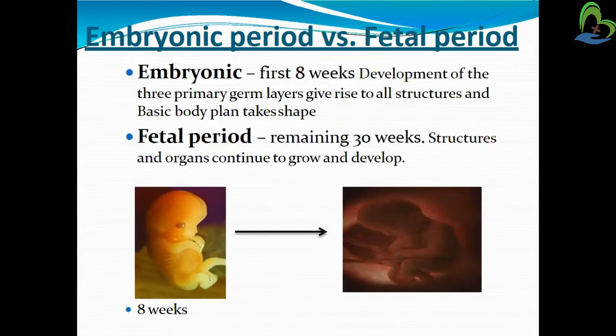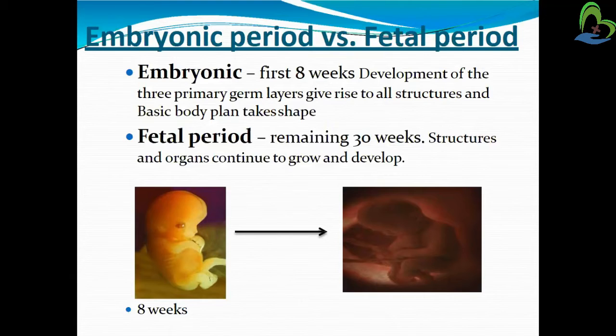First, the embryonic phase: in the first 8 weeks of development, the three primary germ layers give rise to all structures and the basic body plan. Before 8 weeks it is known as the embryo. So in the embryonic phase, the three primary germ layers arise and give all the structure and shape of the body, and after the 8th week it is known as a fetus.